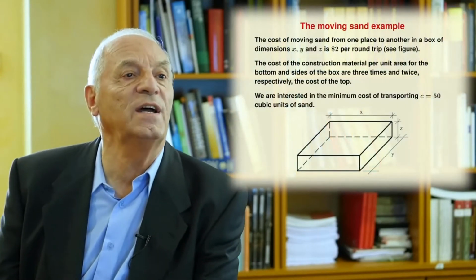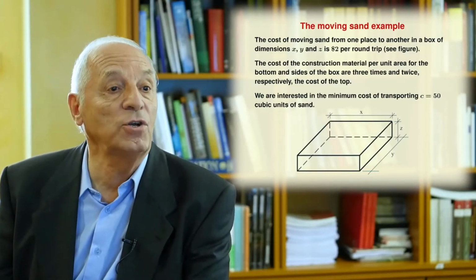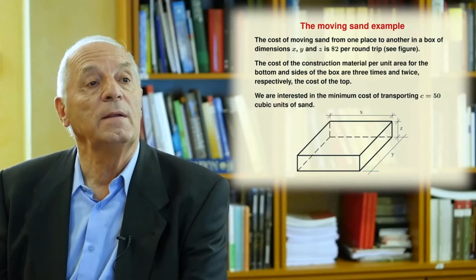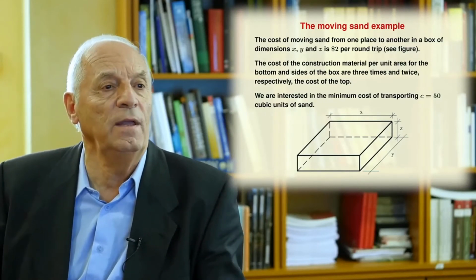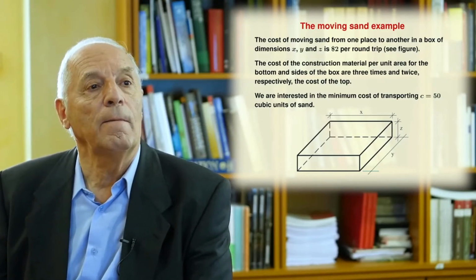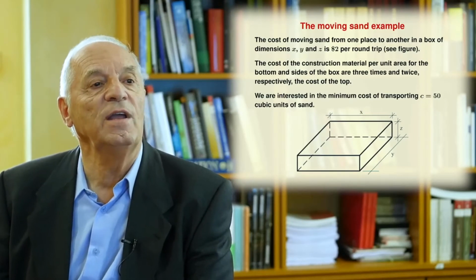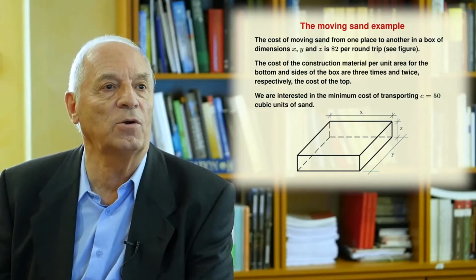Another possibility is the case of the moving sand example, in which you have to design a box to transport a given amount of sand. The problem here is that you need to build a box. If the box is very big, it will cost you a lot of money, but the price of the transportation is $2 per trip, independently of the size of the box.